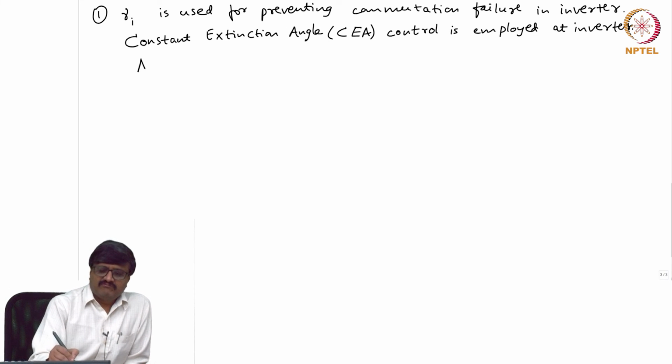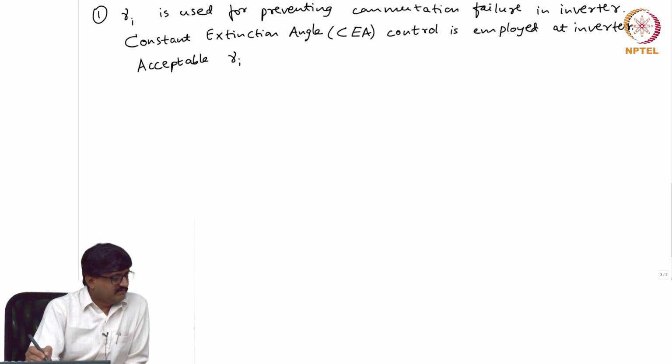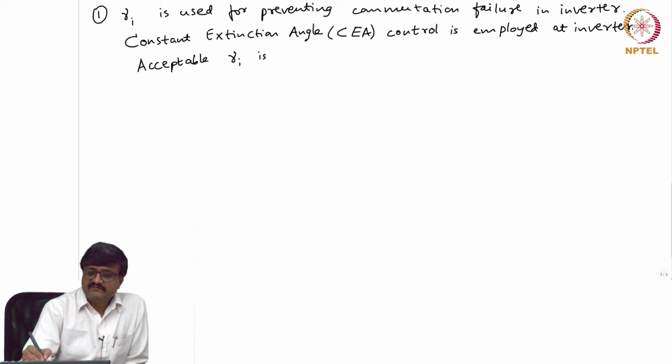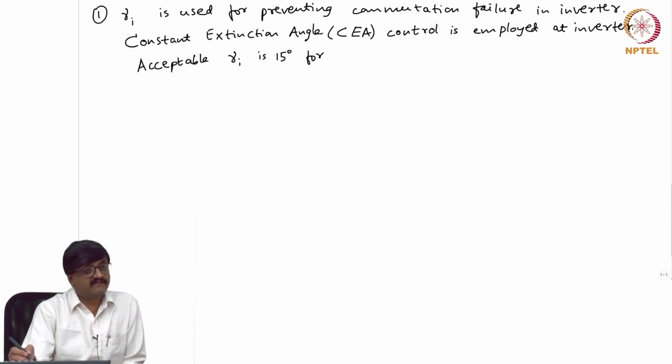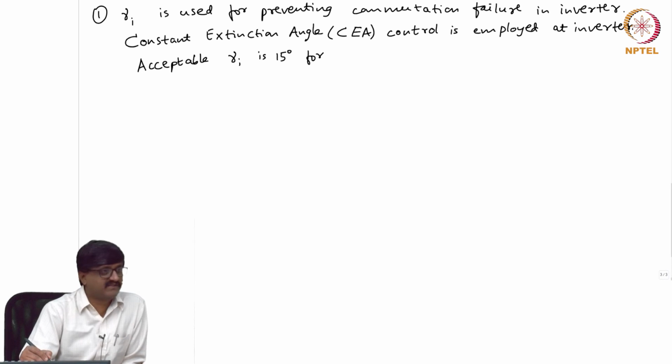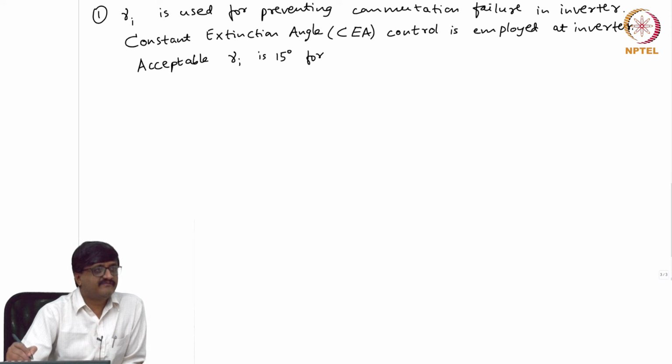So, the acceptable value of gamma I is 15 degrees. Now please note, the acceptable value of gamma I is nothing but the acceptable value of commutation margin angle, because normal operation is considered. So, it is 15 degrees for 50 hertz, and it is dependent on frequency.